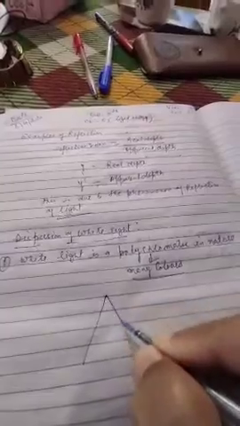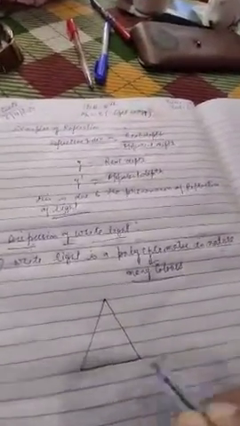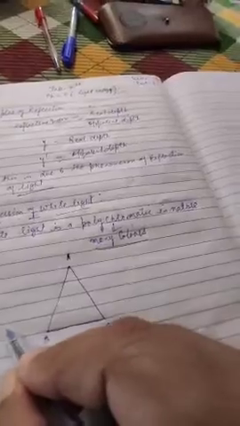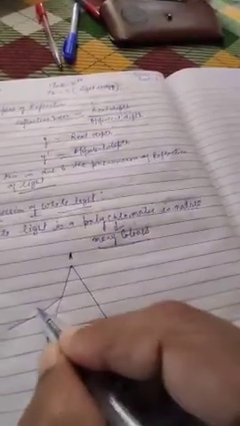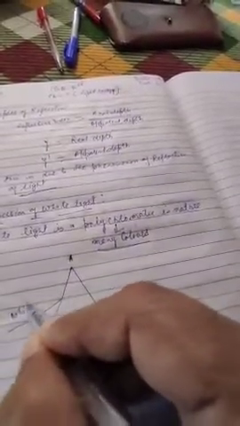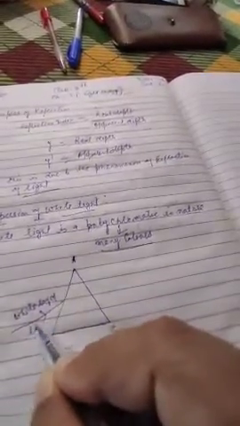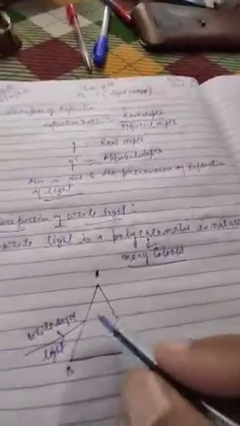Now students, dispersion of white light. For that you have to understand, let this be a principal section of a prism. This is not a prism, but it is the principal section A, B, C. Let this be the white ray of light.